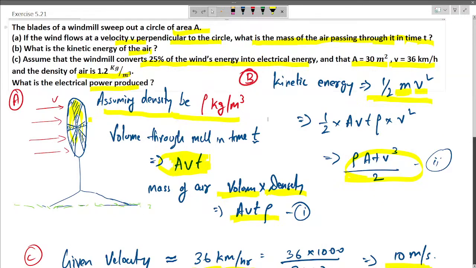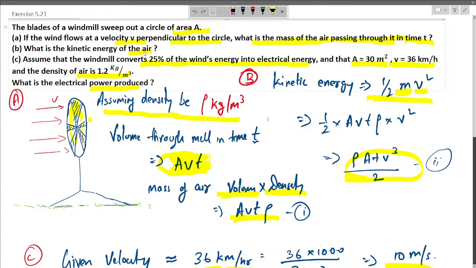So in this question, we have been given that a blade of a windmill sweeps out a circle of area A. If the wind flows at a velocity v perpendicular to the circle, what is the mass of the air passing through in time t? So the radius is given, and the wind flows with the velocity v perpendicular to the circle, so velocity v has been given.